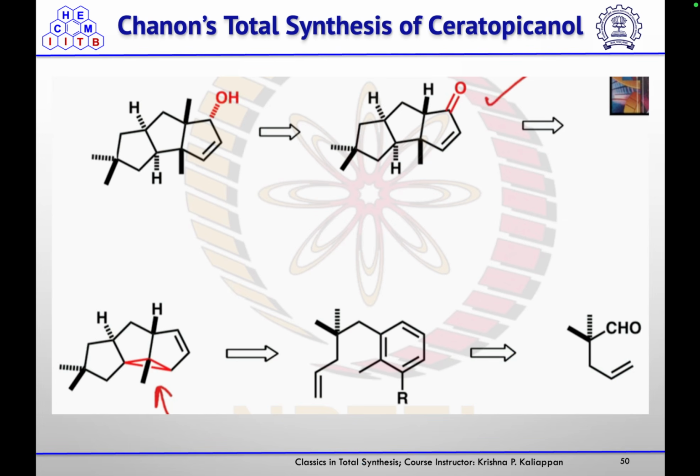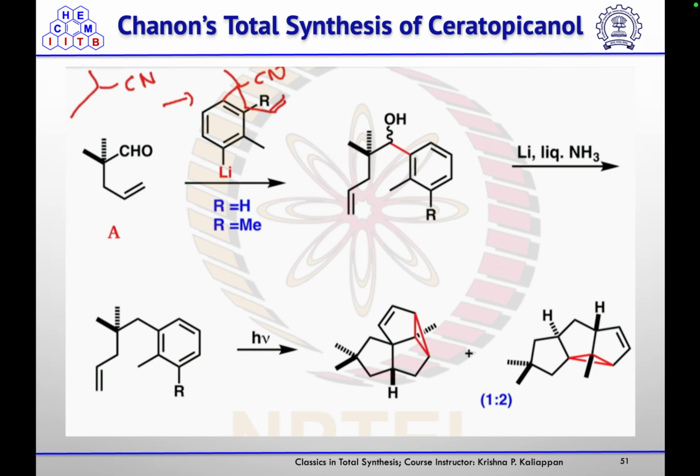Then cerapicol was also synthesized by Chanon's group, where they wanted to synthesize this cyclic alcohol by reduction of that ketone, and then also they wanted to use this arene photocycloaddition reaction, which for that substrate could be obtained from this corresponding aldehyde.